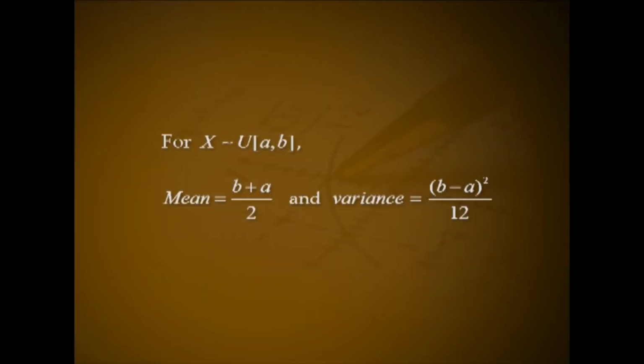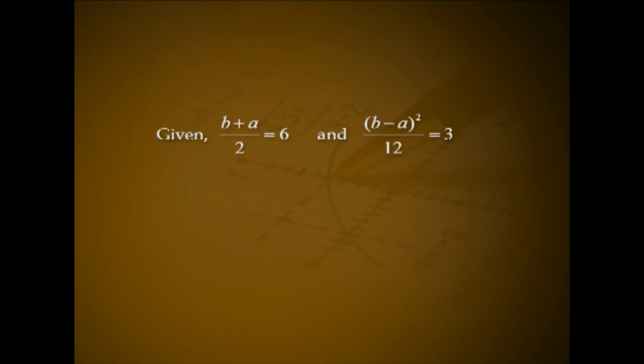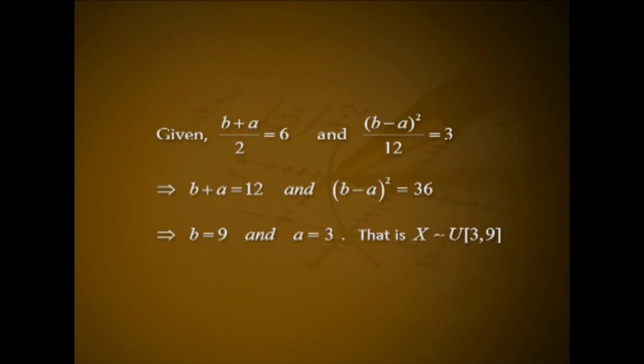Problem 5. If x is uniformly distributed with mean 6 and variance 3, find P of x less than 5. Solution. For x following uniform over (a, b), mean equals (b plus a) divided by 2 and variance equals (b minus a) whole square divided by 12. Given (b plus a) by 2 equals 6 and (b minus a) whole square by 12 equals 3. This implies b plus a equals 12 and (b minus a) whole square equals 36. This implies b equals 9 and a equals 3. That is, x following uniform over (3, 9).